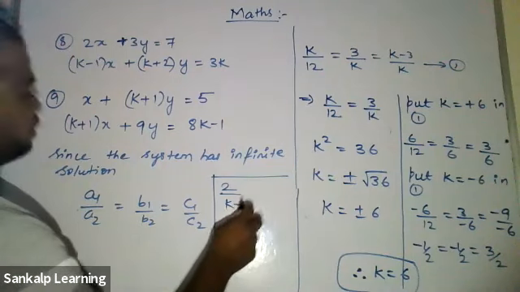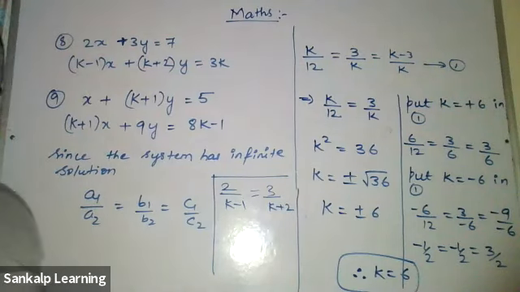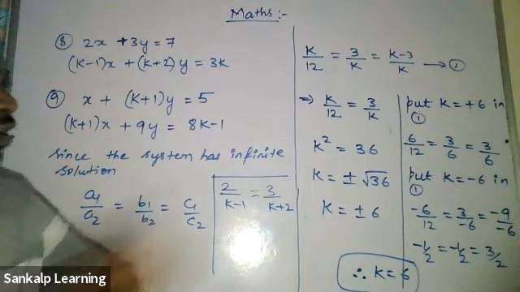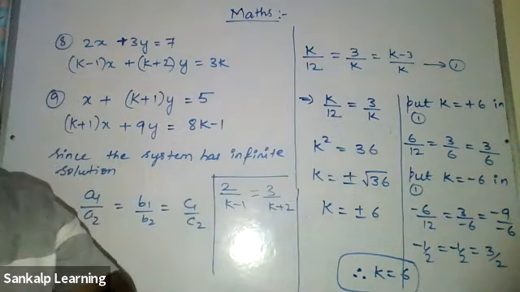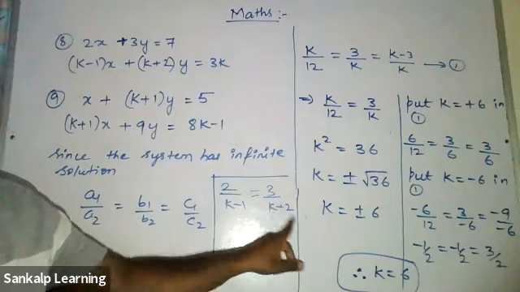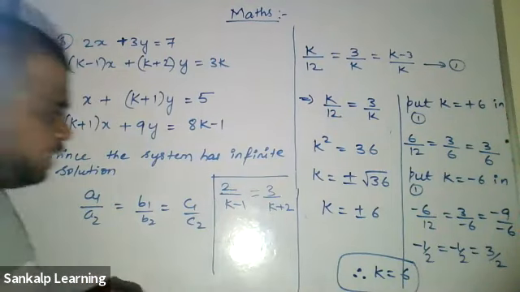Okay, 3 by k plus 2. K plus 2, isn't it? After this, I have doubts. What can be done here? Last time we did this. Here also I have done this. What did I do here? After this, what did I do here? Cross multiply. I do the same thing, cross multiply. This 2 should be multiplied for both. 2 into k. Sir, is it 2k plus 4?